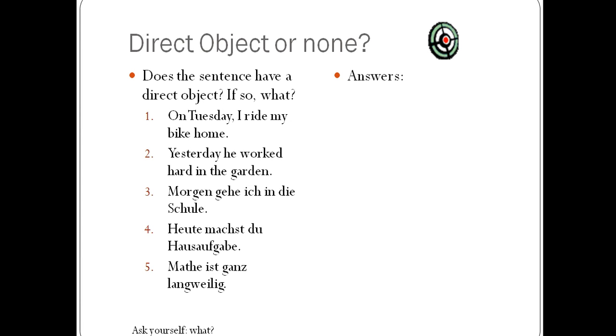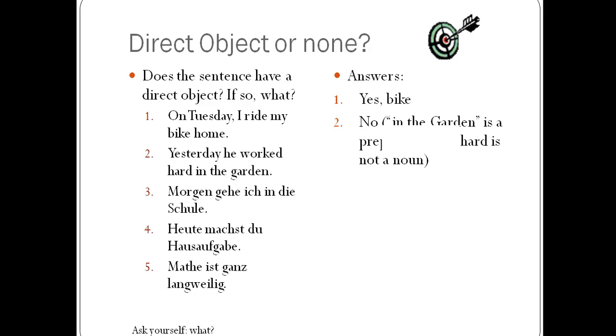The first one. On Tuesday, I ride my bike. What do I ride? My bike. So yes, number 1 has a direct object. Number 2, yesterday he worked hard in the garden. This one does not have a direct object. If you ask yourselves, what did he work? You might be able to answer hard.